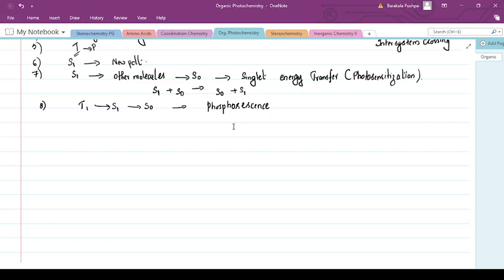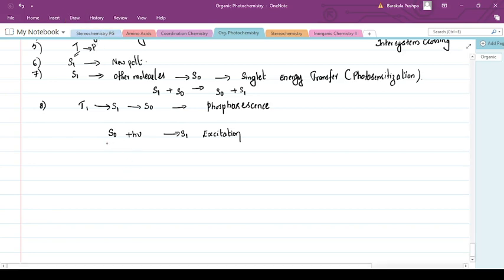So all these processes I am summing up into some equations. By remembering these equations, you can remember what happens. Suppose a ground state molecule absorbs energy h nu and goes to a singlet excited state. This is called excitation. I will change the color so that you will understand.